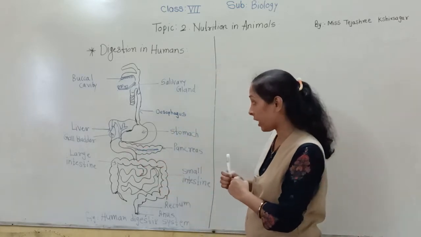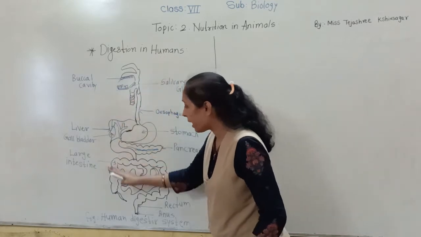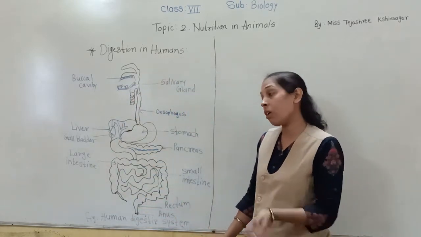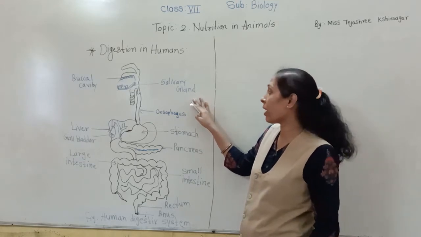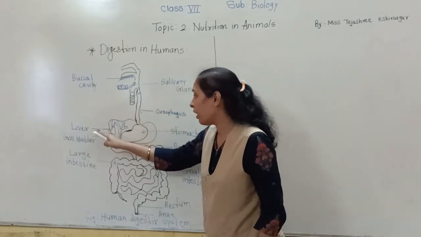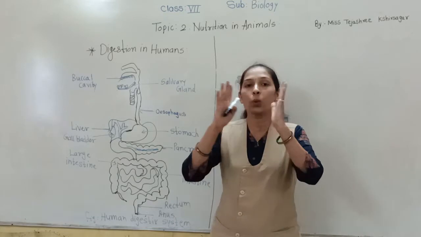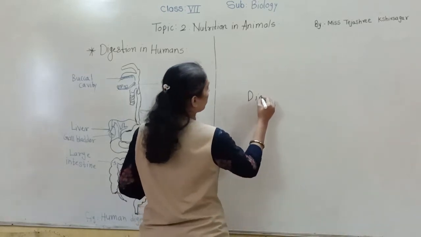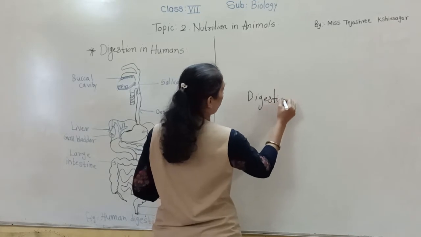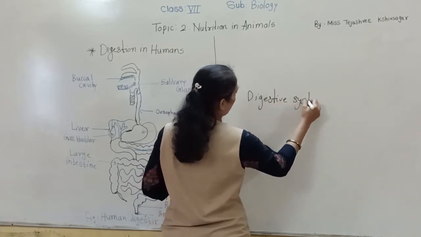So all these parts of the alimentary canal along with the digestive glands, like salivary gland, liver and pancreas, together form the digestive system. Together they are called what? Digestive system.